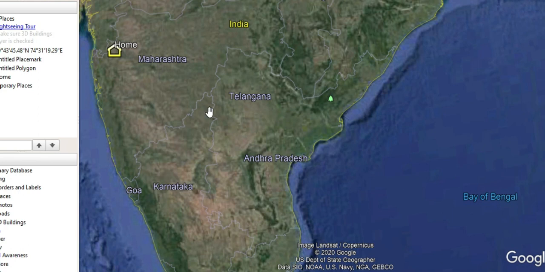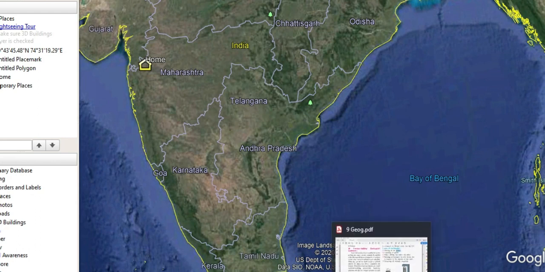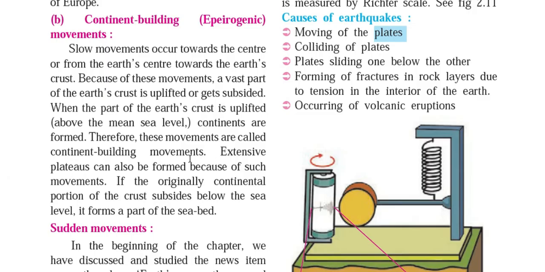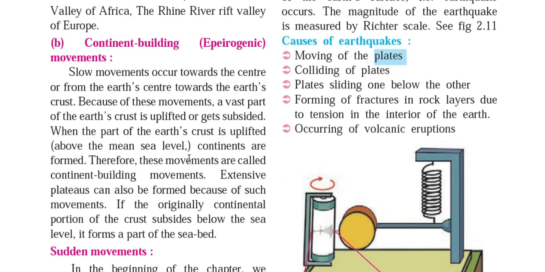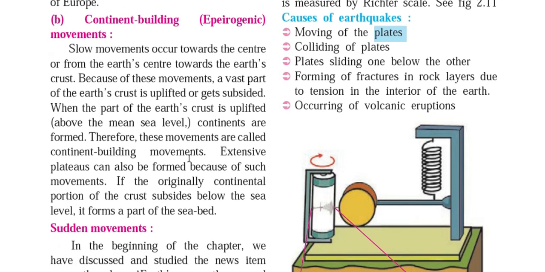So in this way we have seen the mountain building process, rift valley formation process, and the continent building process in this video session. In the next video session we are going to see the sudden movements that happen because of the internal or endogenetic movements or forces acting on the earth crust.